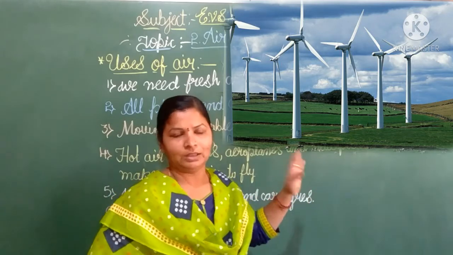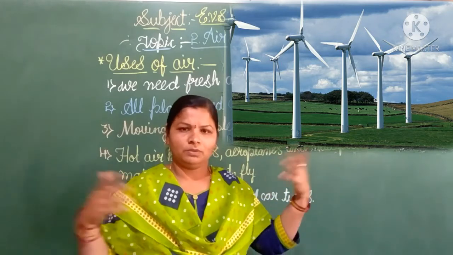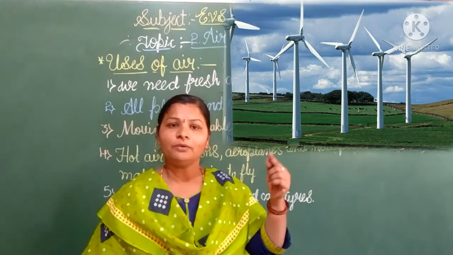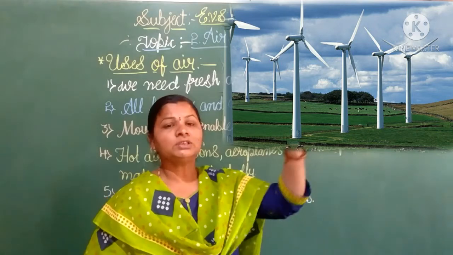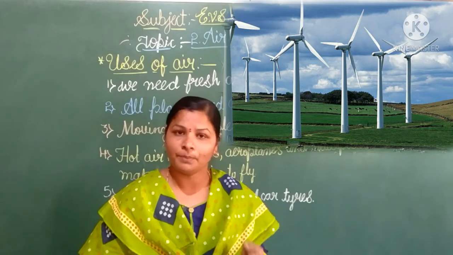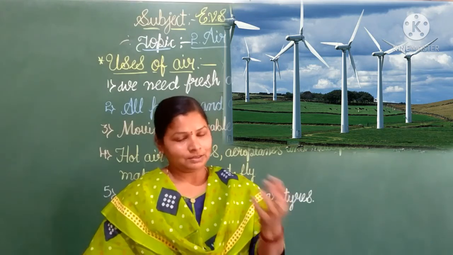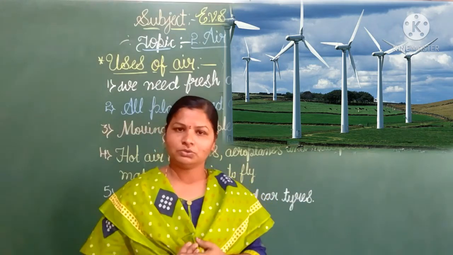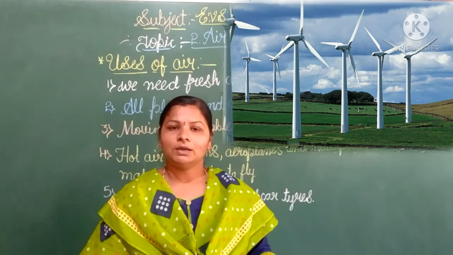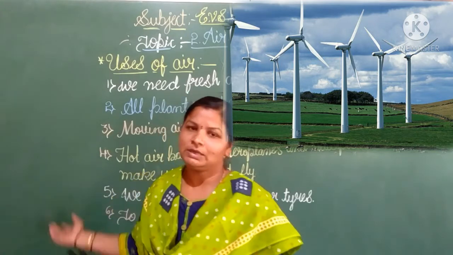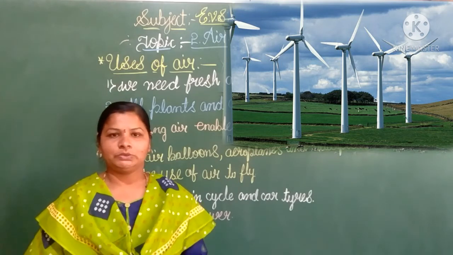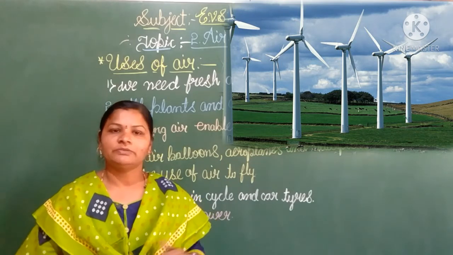Not only there, in other places also we are seeing the big fans. When the fan wings are rotating, then the air is converted into electricity power. So air is useful to us like this also, children. If you know any other use of the air apart from this, you can write it in your classwork book. Children, this is your lesson.